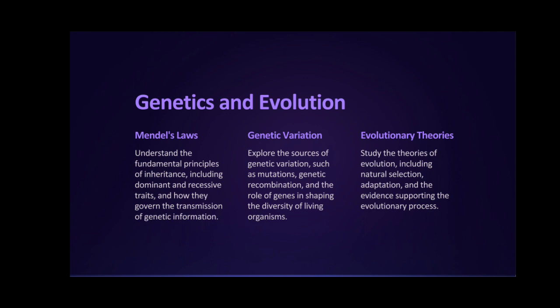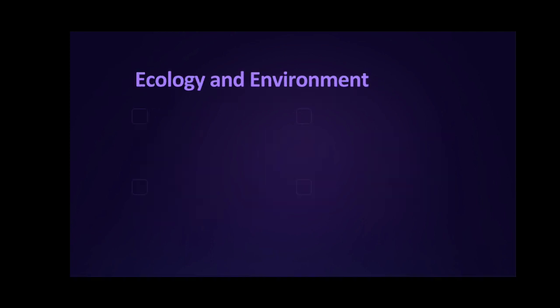of living organisms? Third, evolutionary theories. Study the theory of evolution, natural selection, adaptation, and the evidence supporting evolutionary process. Next, ecology and environment. You should cover ecosystem dynamics where you have to understand the interaction between the living organism